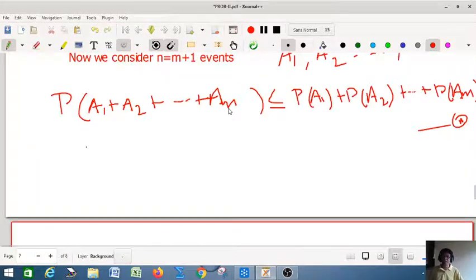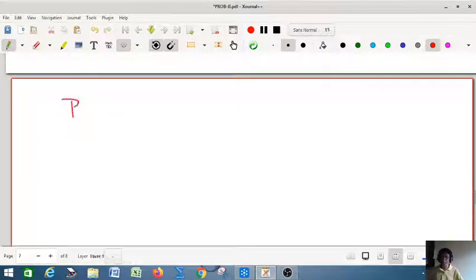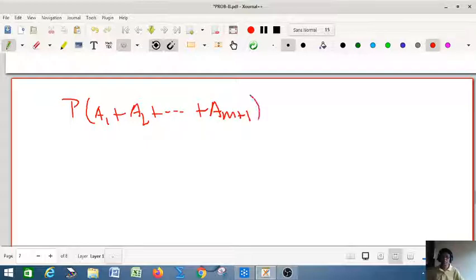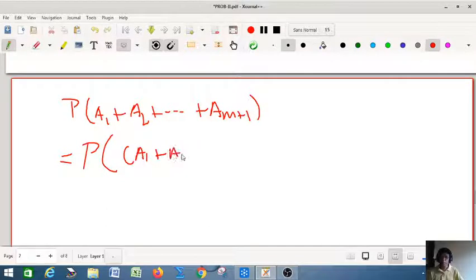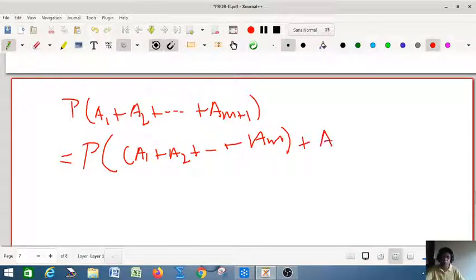So let us write the probability of A1 plus A2 plus etc. Am plus 1, because I am considering Am plus 1 events, and that is equal to the probability of A1 plus A2 etc. plus Am, so let us put a bracket here, plus Am plus 1.